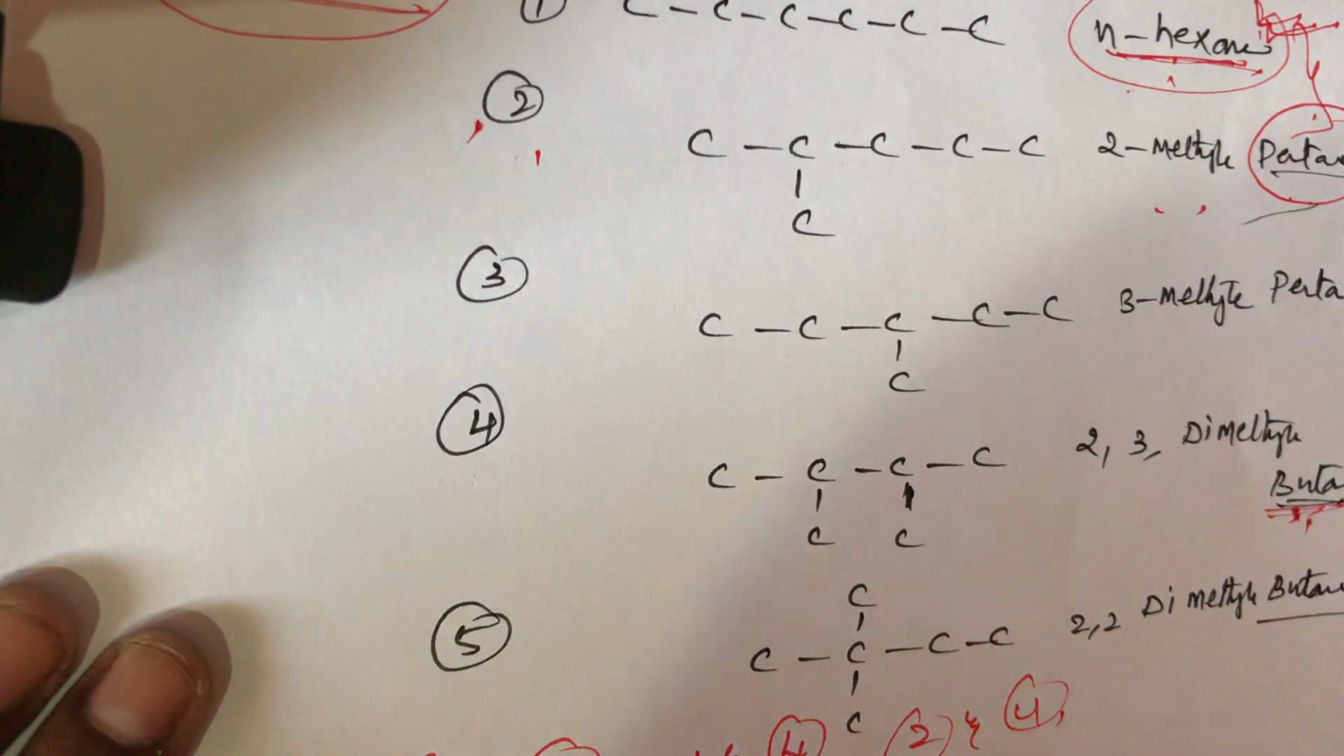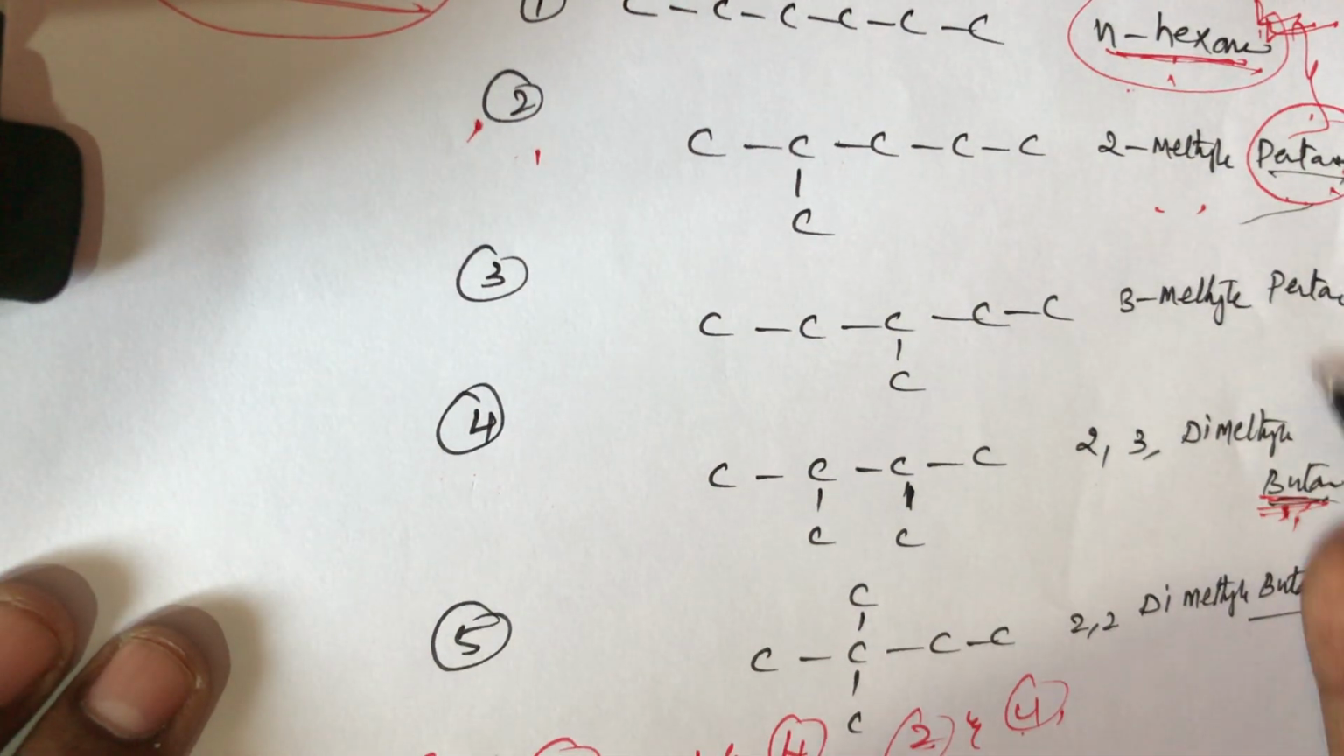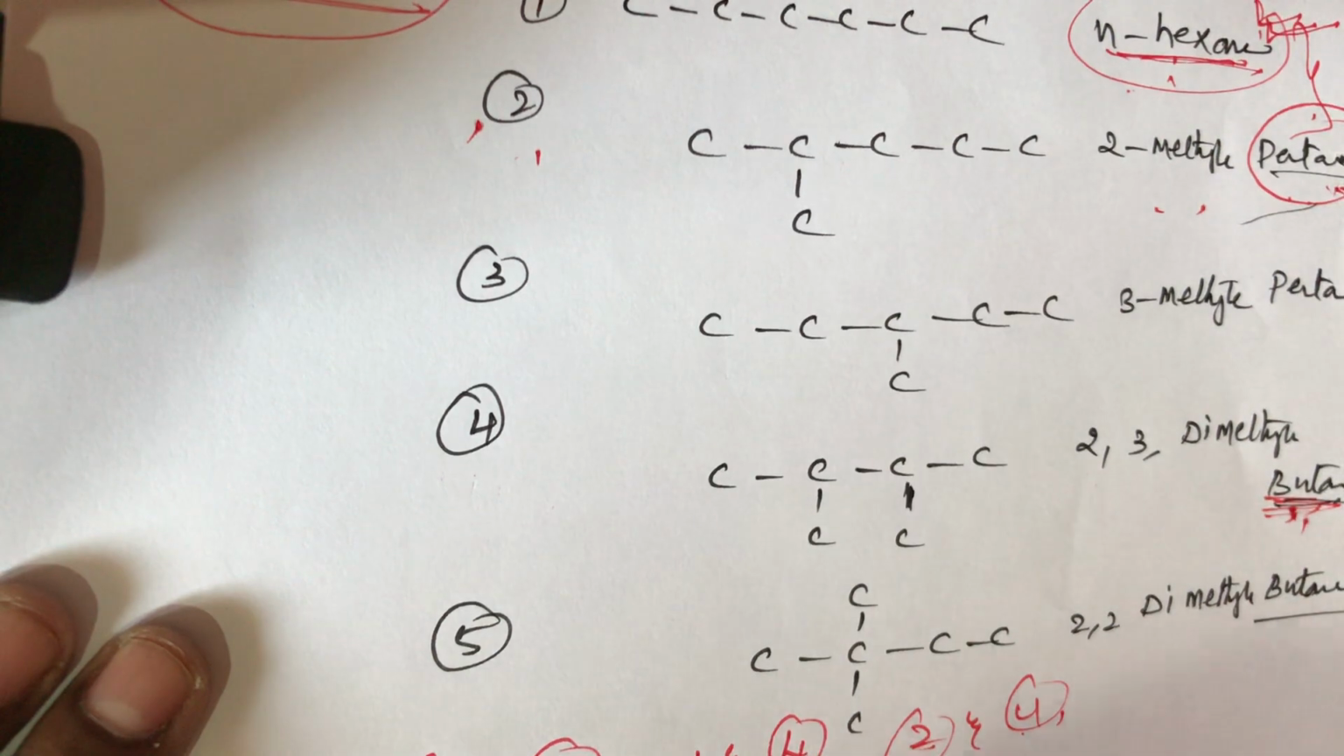This is very important, students. The second structure is pentane and the fourth structure is butane, so these mother names are different. What I said is, in chain isomerism the mother name should be different. So the second and fourth structures have different mother names.